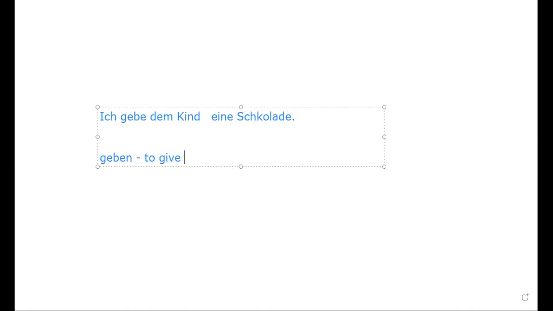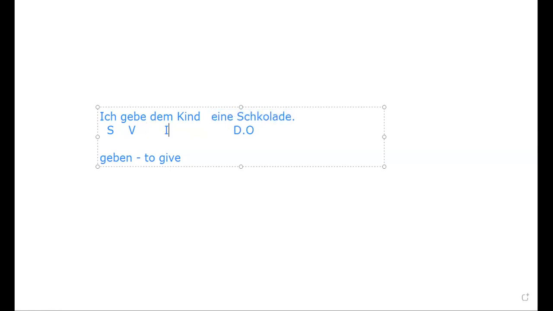But what happens when we have both a direct object and an indirect object in the sentence? If you put first the indirect object, then the direct object will come. This is the subject. Yes or no? The subject is doing the action. Ich gebe. What do I give? I give a chocolate. So this is the direct object. For the direct object we have to apply the accusative rule. To whom am I doing the action? To the child.